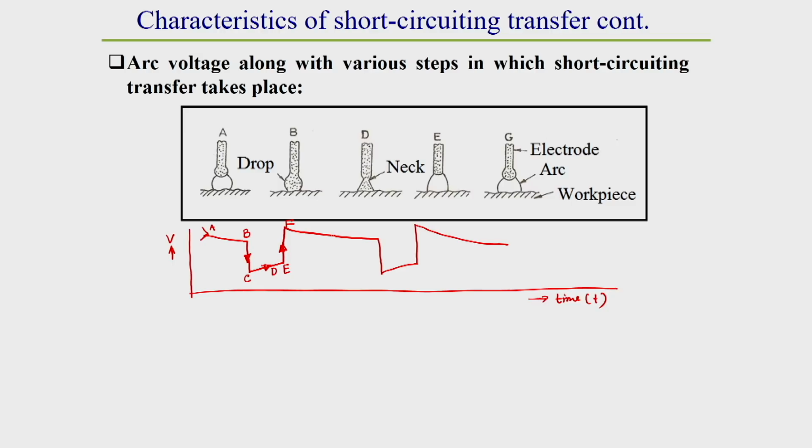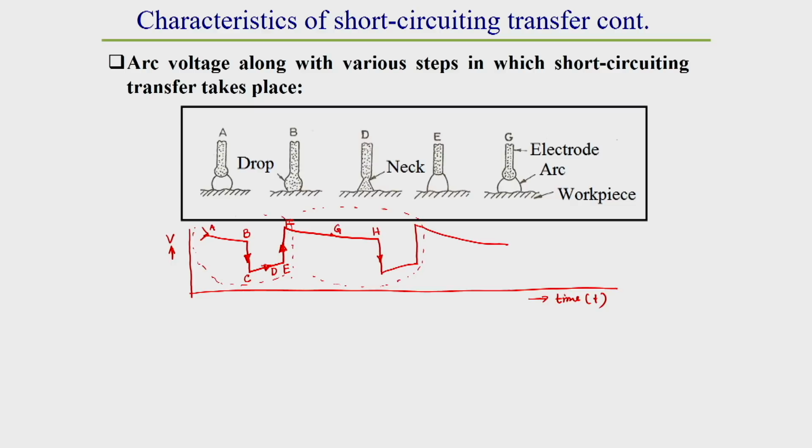Again here will be G, here will be H, and again the drop down. So, next cycle. From here to here, or before that also, this is one cycle. Similarly, this is another cycle, this is another cycle. So, for power drop transfer, how it is varying, we can observe from here easily.